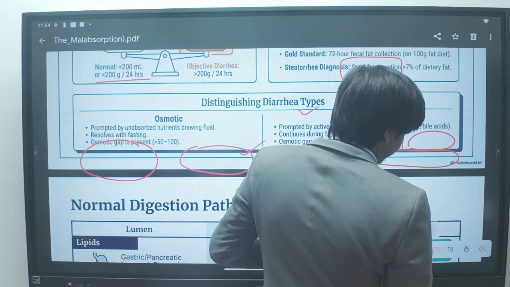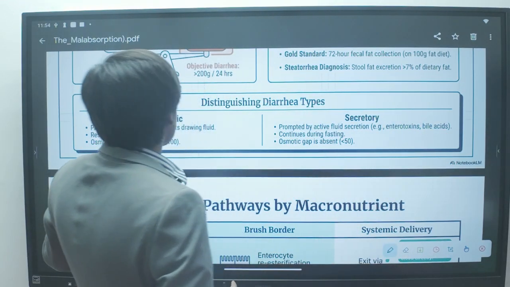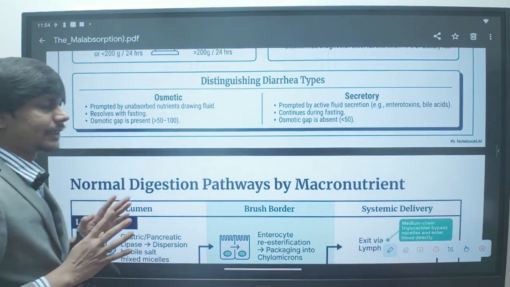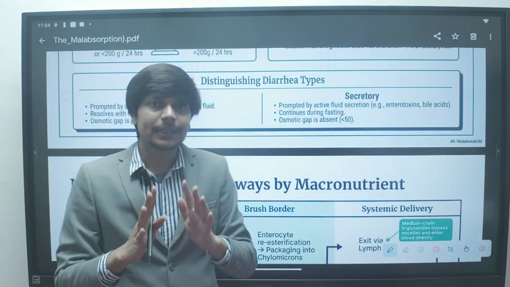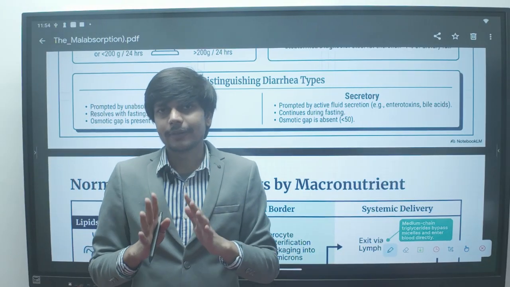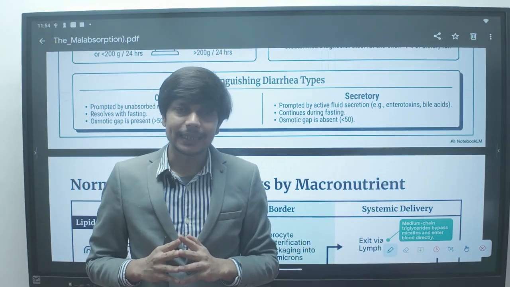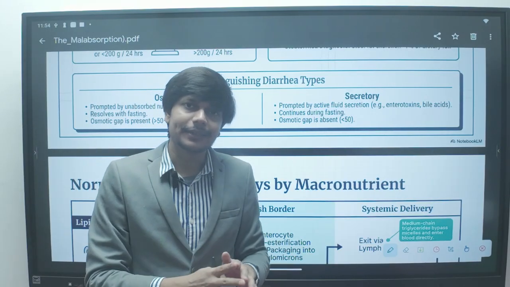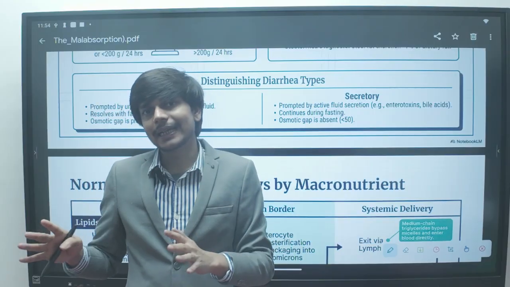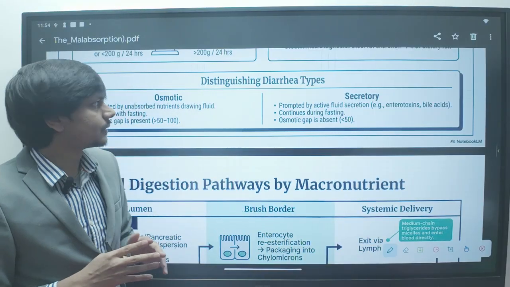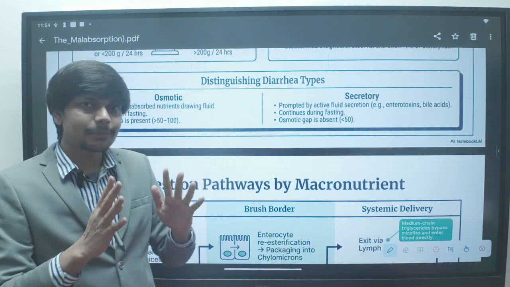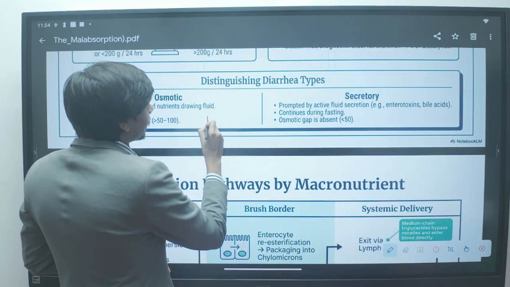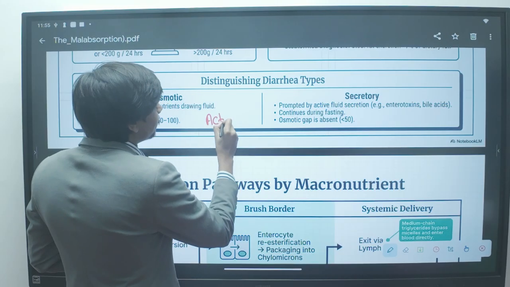Now let's see what is osmotic diarrhea and what is secretory diarrhea. This is important in history to identify whether you are dealing with osmotic diarrhea or secretory diarrhea. This helps us delineate the differential diagnosis. In osmotic diarrhea, there is an osmotically active substance.